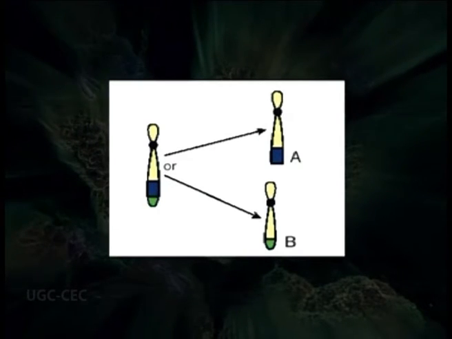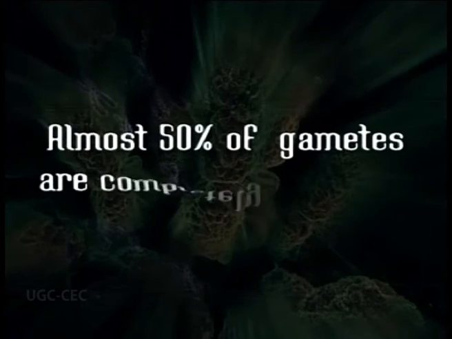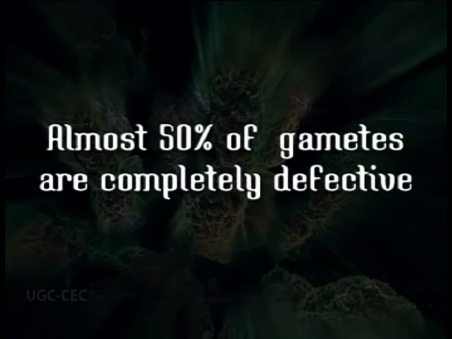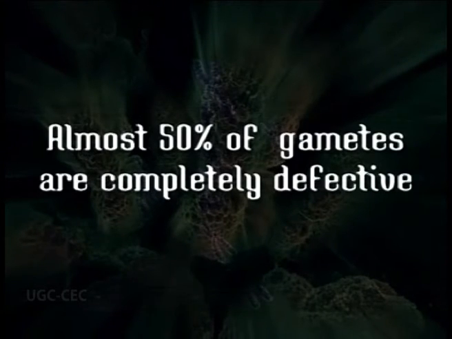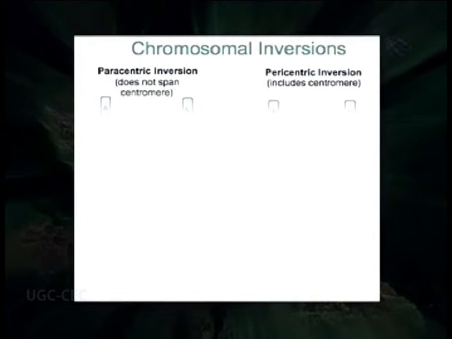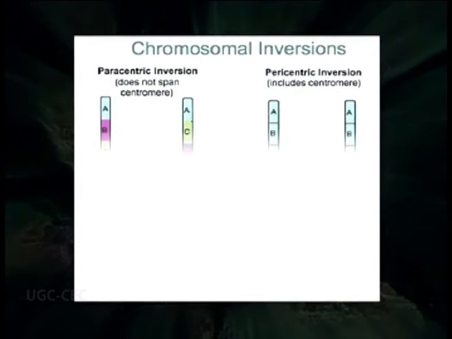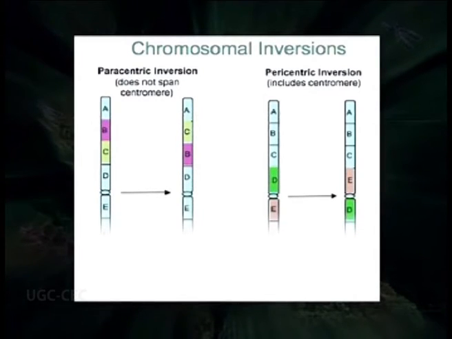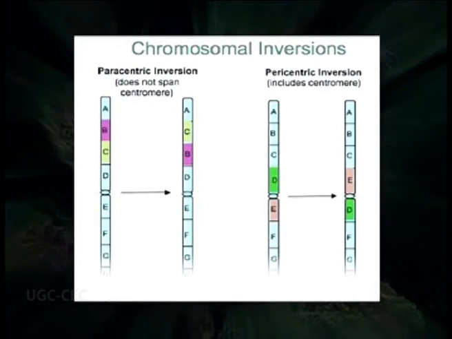Here also you will find that almost 50% of the gametes are completely defective as far as pericentric inversions are concerned. In short, both these paracentric as well as pericentric inversions have serious consequences with respect to their meiotic behavior as well as their breeding behavior.